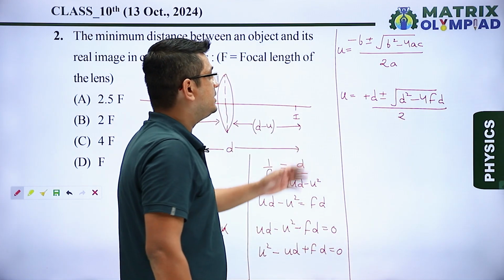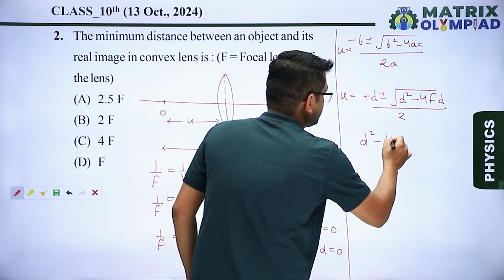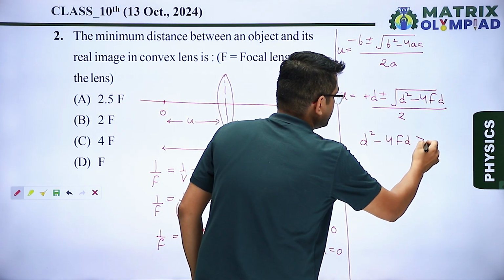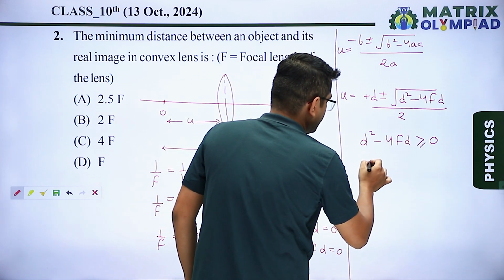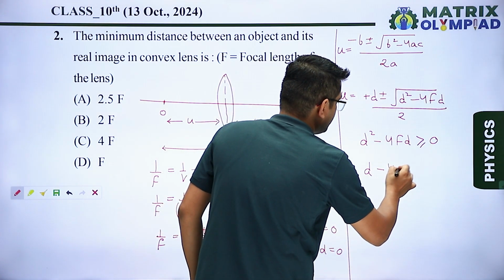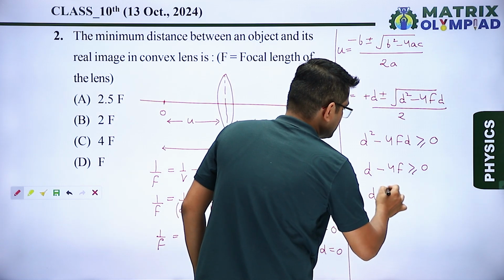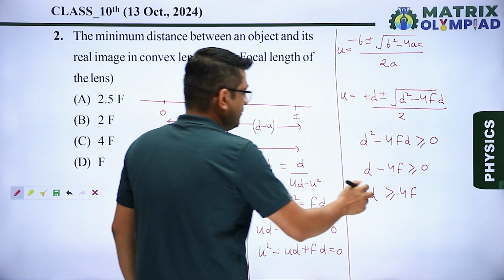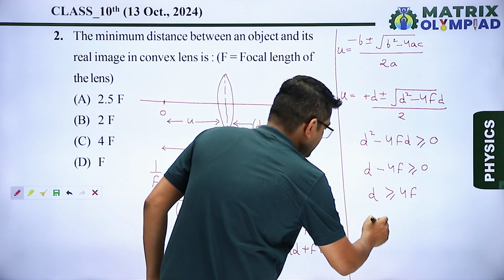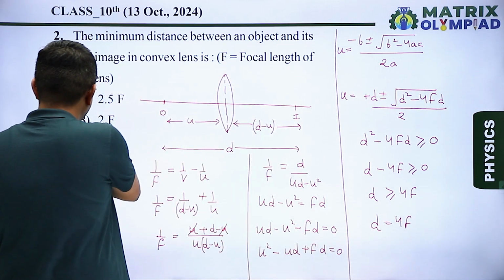Okay, so for real values, the factor d square minus 4fd should be greater than or equal to 0. So from here we can see d minus 4f should be greater than 0, or we can say d should be greater than or equal to 4f. So the minimum value of d will be equal to 4f. So our correct answer is option C.